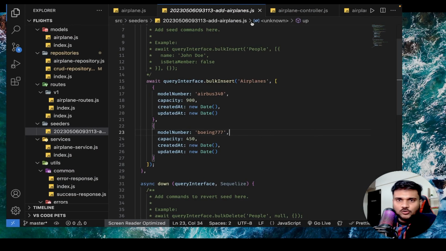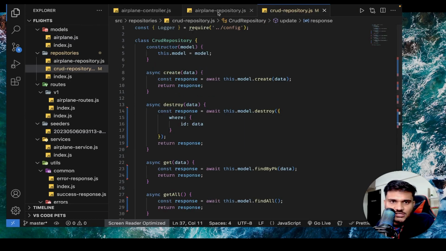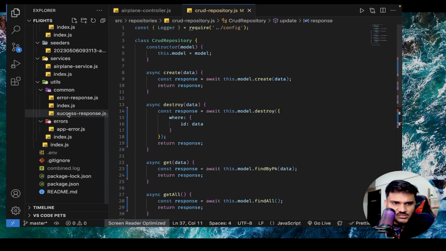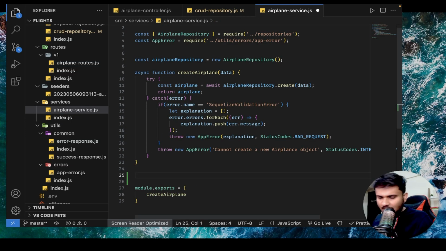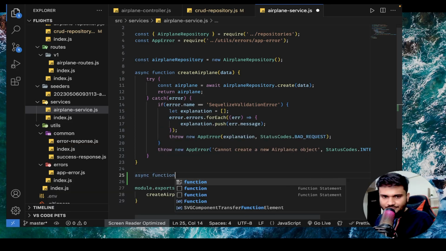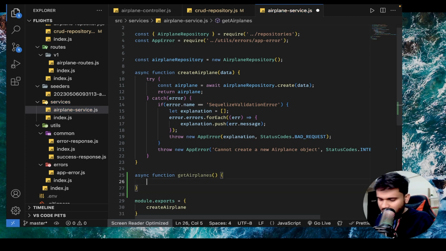Now let's say I want to write an API. Again, things are going to be pretty redundant. You just need to focus on our repository layer and the controller and the service. Because there is not much business logic in a basic CRUD, we'll be having pretty straightforward functions. I'll write an async function, getAirplanes. This function is going to get me all the available airplanes.